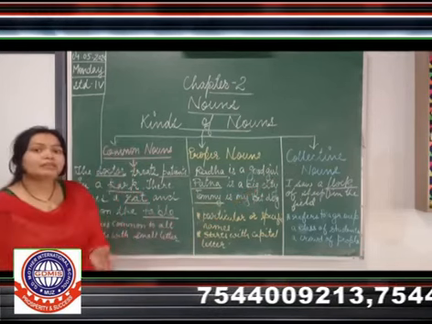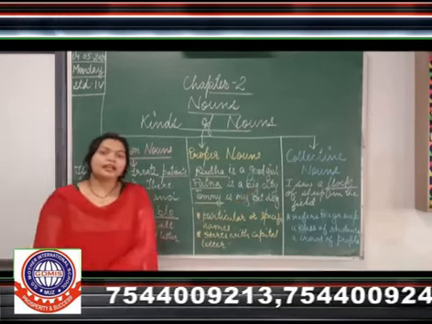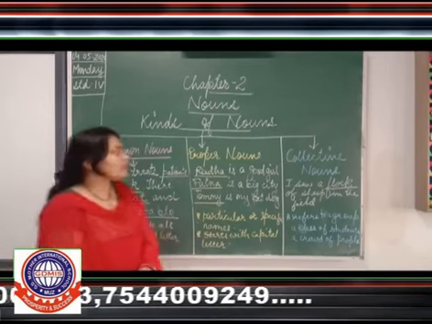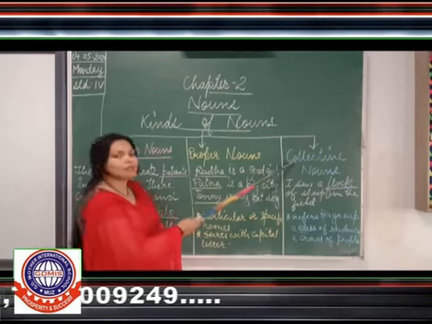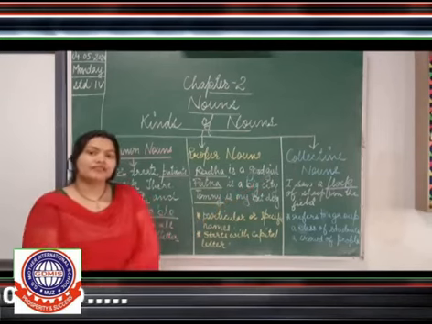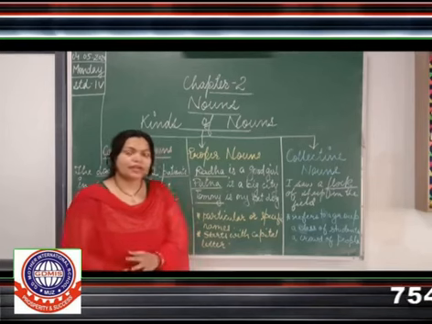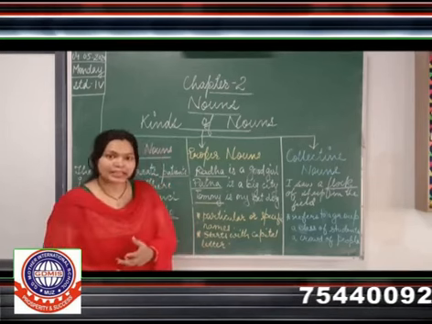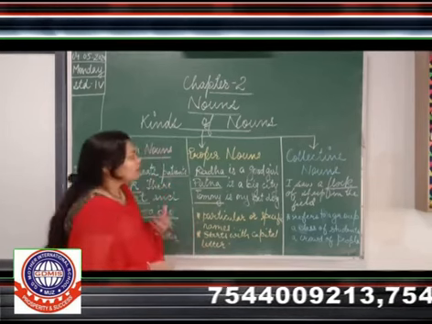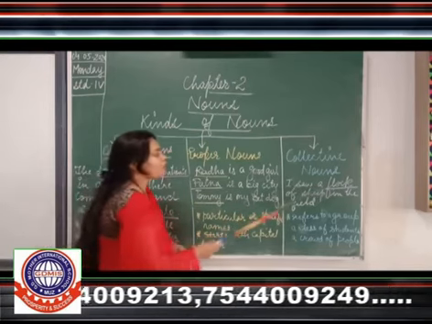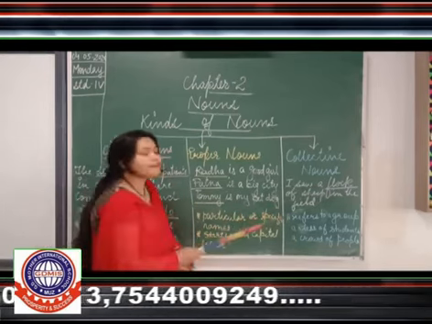Now, as the name says collective, what is the meaning of collective? It means collection, all together. Same way here, collective nouns are those nouns which refer to a group, a collection of different things. For example, I saw a flock of sheep in the field.